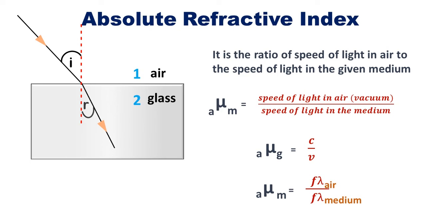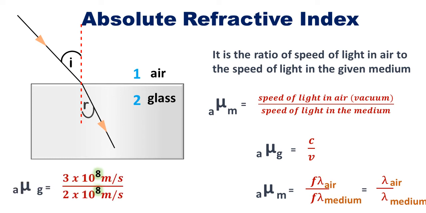So if speed is changing, then what should change? Wavelength should change, because speed is equal to frequency into wavelength. So frequency is same, so it will get cancelled. So you will get refractive index is equal to wavelength in air upon wavelength in the medium. This is the refractive index in terms of wavelength of light.